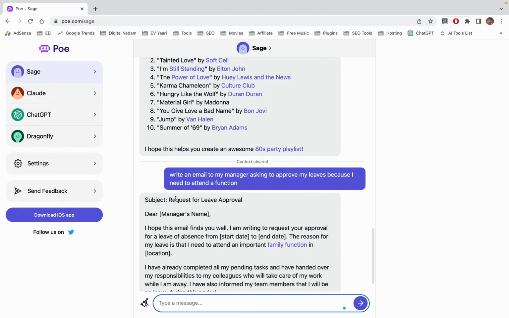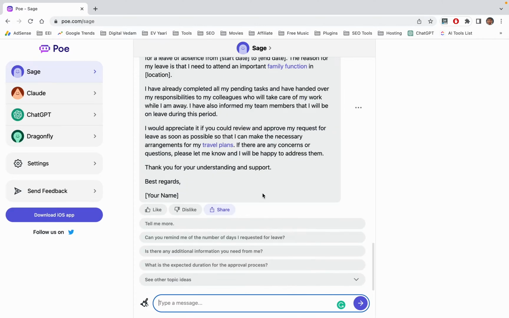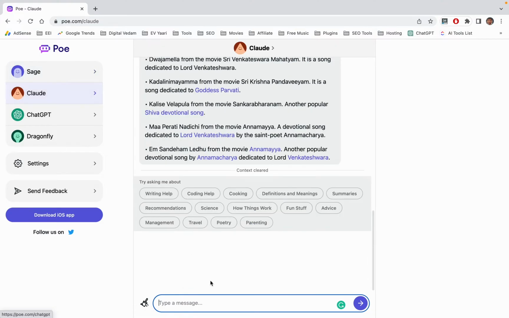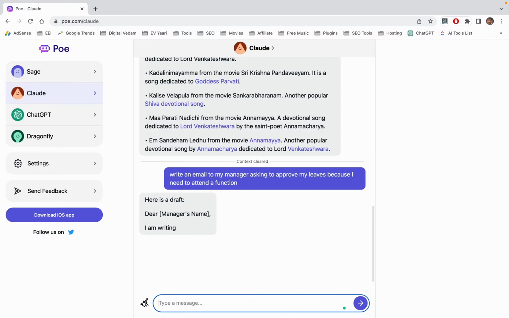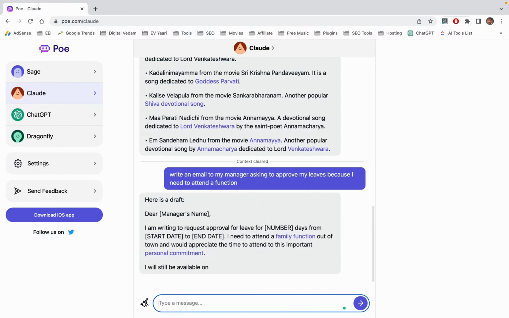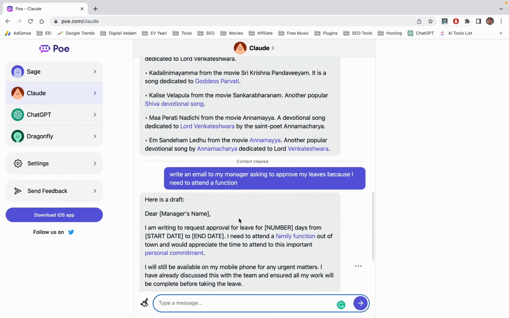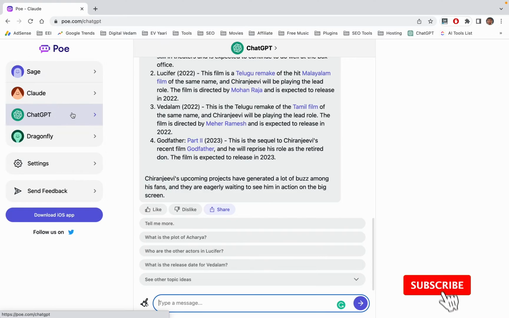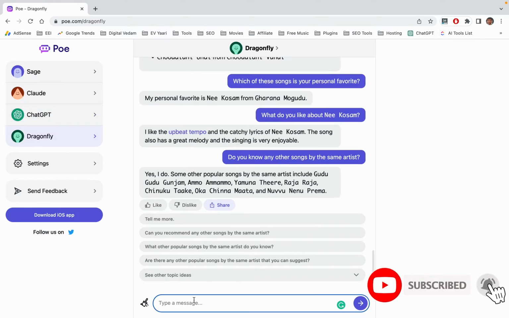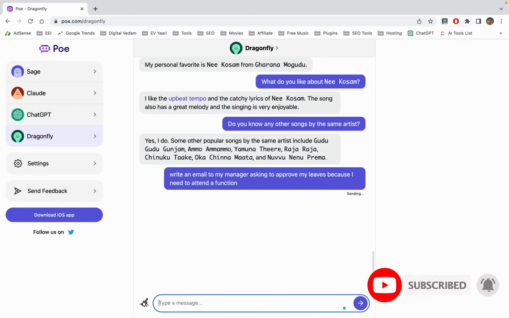So here it has given a subject already. That's so nice. This is superb. And there are some prompts coming also. It has done a good job. Not very bad, but it has done a good job. Let's ask this. Okay, this is also good, not bad. This is also good. Let's ask Dragonfly, and then next we go to ChatGPT.